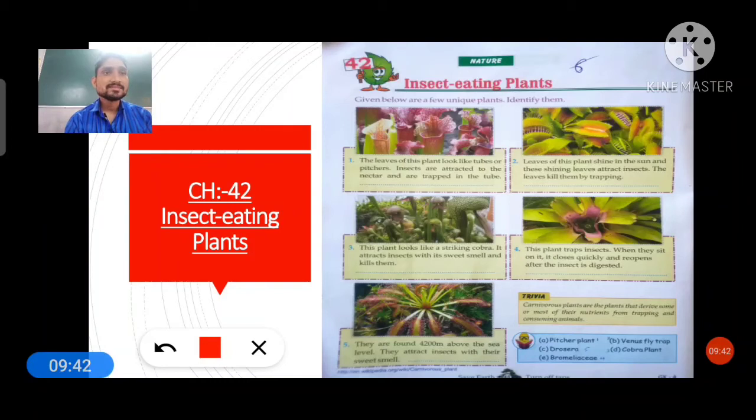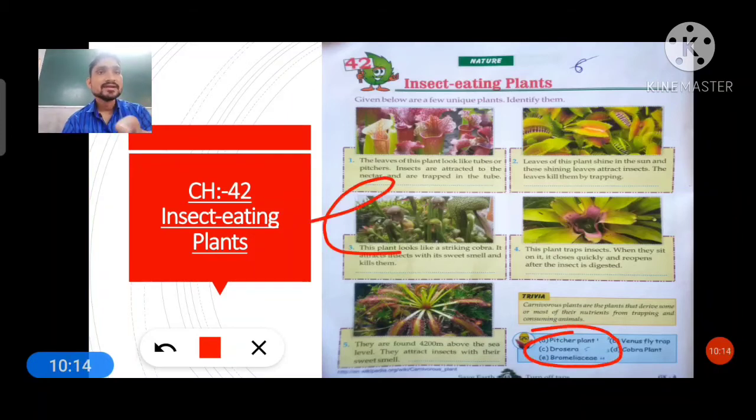Question number 4: this plant traps insects when they sit on it, which means when insects go and sit on it, it closes quickly and reopens after the insect is digested. It will close itself with the insect inside, and when the insect is digested very well, it opens again. So the name of these plants, question number 4, you have to choose the answer Bromeliaceae. Okay, the answer, option E, you have to choose Bromeliaceae. Its answer is there.